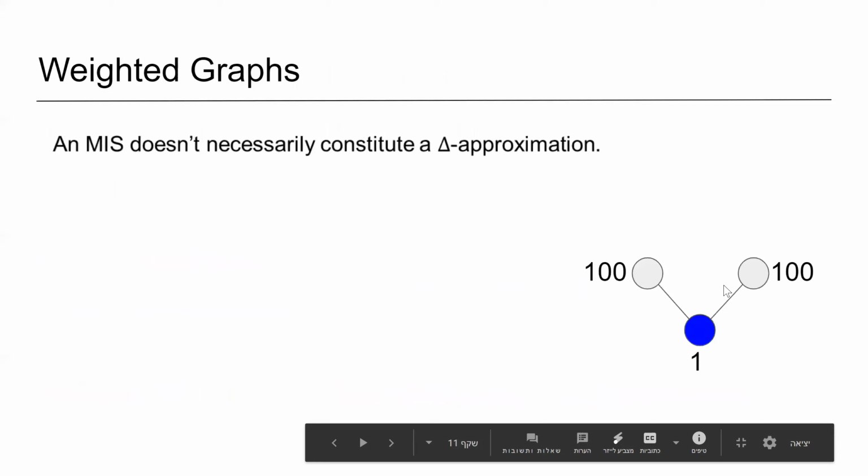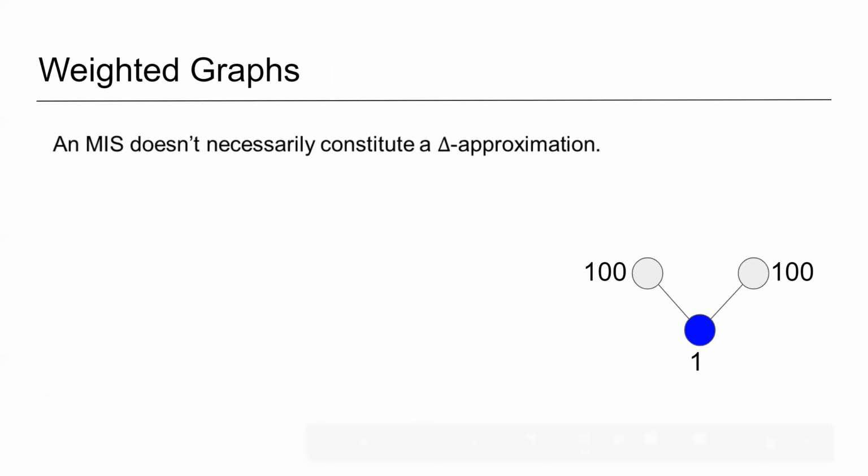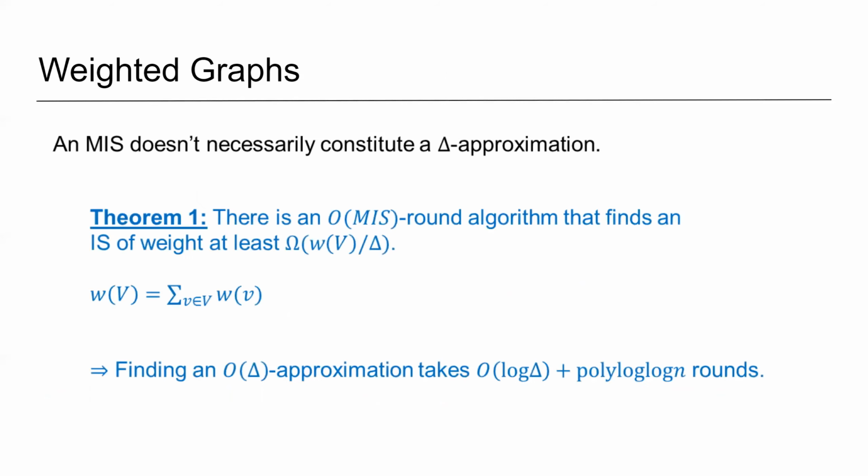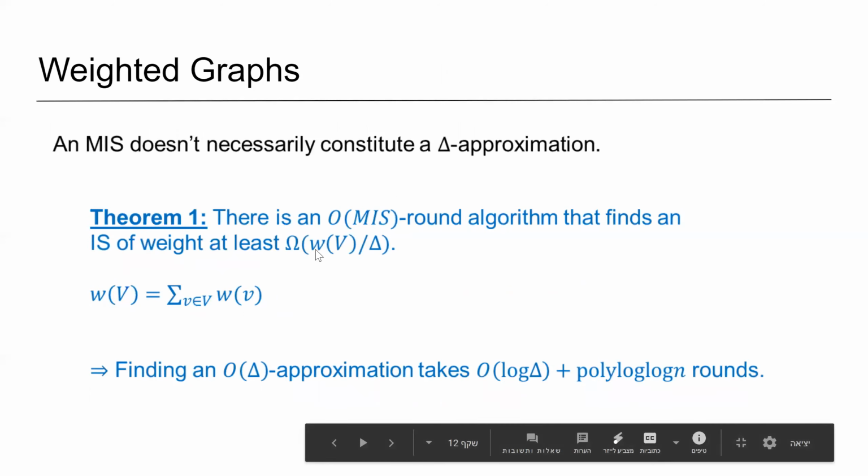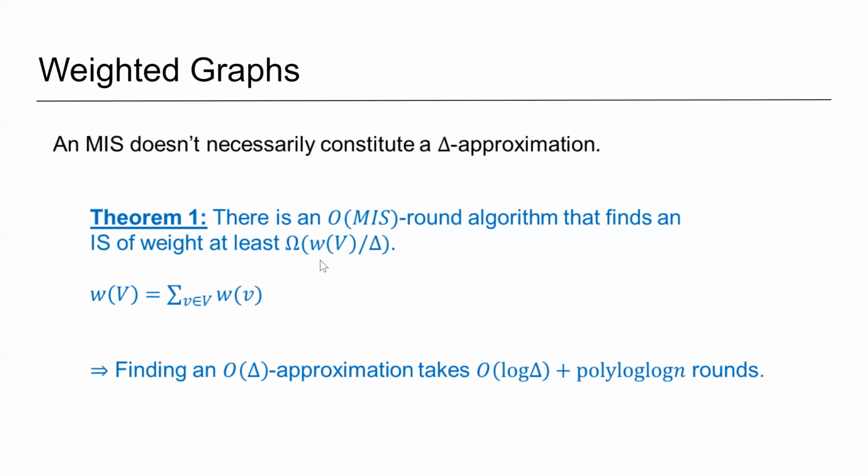For the weighted case, we want to implement a similar idea, but the first challenge is that a maximal independent set doesn't necessarily constitute a delta approximation for maximum independent set in weighted graphs. And this was our starting point in the unweighted case. So to overcome this challenge, we prove that there is an algorithm that runs in MIS time that finds an independent set of weight at least omega of WV over delta, where W is the weight function and V is the set of vertices.